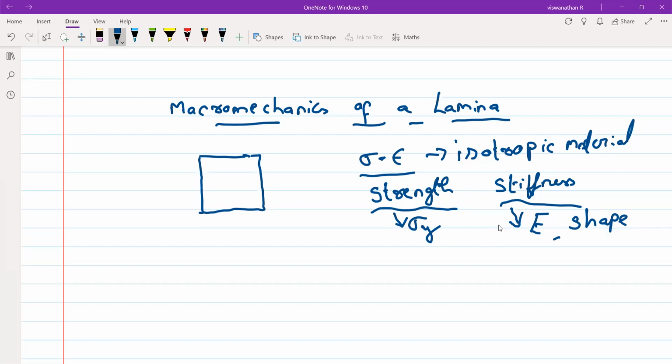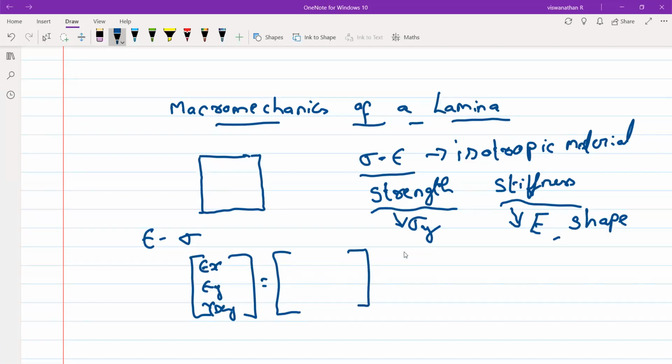If you have to arrive at the strain stress relation, if I write it as epsilon x, epsilon y, gamma xy is equal to some matrix here, I'm considering a 2D plate, with sigma x, sigma y and tau xy here, what will be this one? For isotropic material, how do you find this matrix?